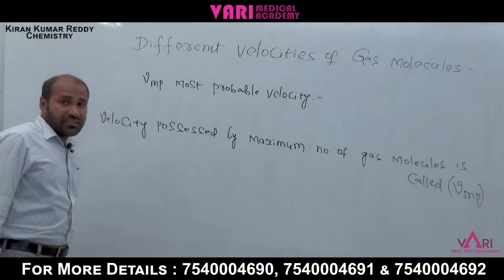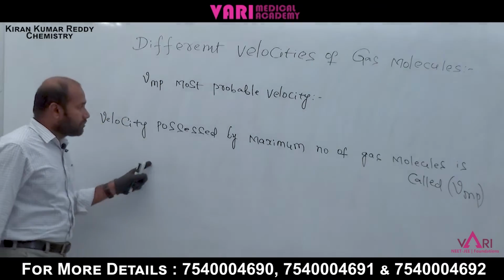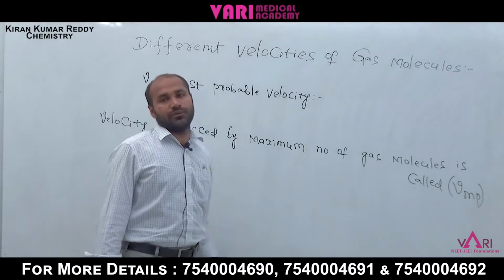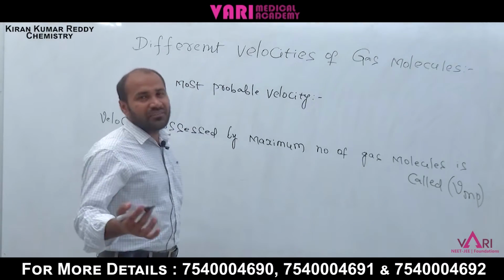What is the definition? Definition is velocity possessed by maximum number of gas molecules.